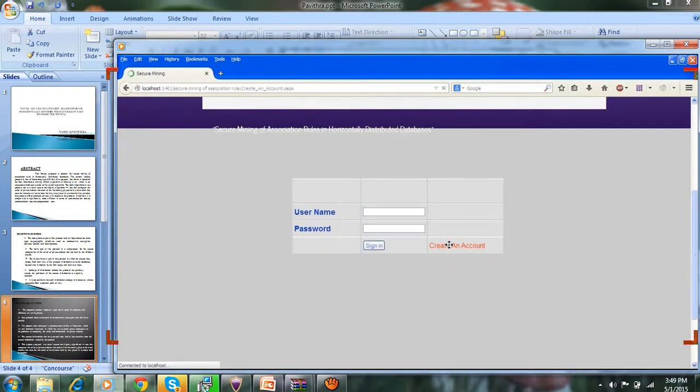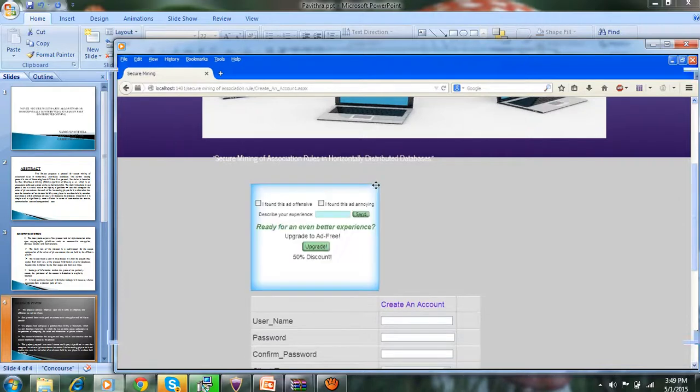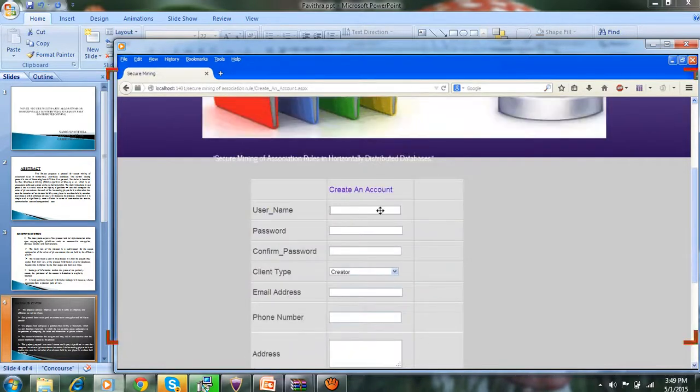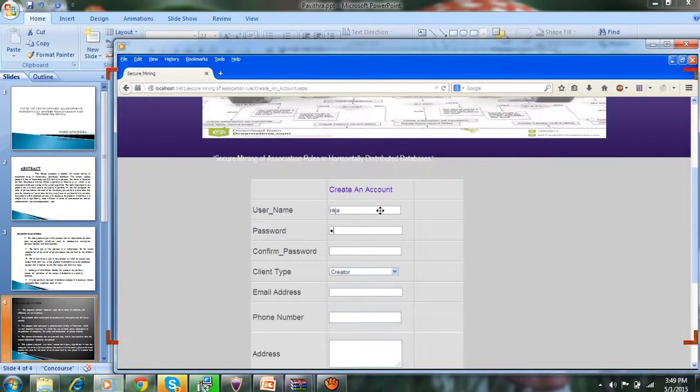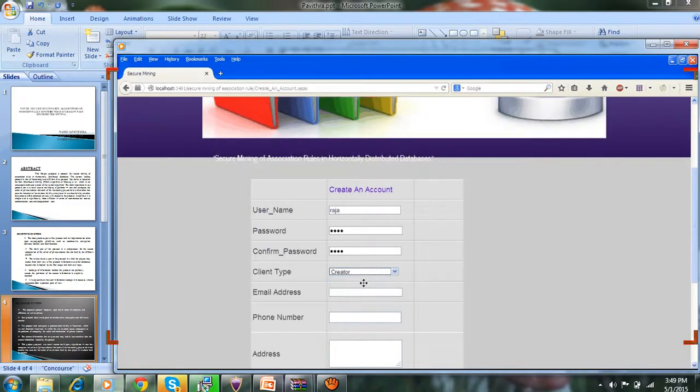Create an account, create a new user. Create two accounts. Username Raja, then password, confirm your password, and client type: creator, writer, reader, whichever it may be.